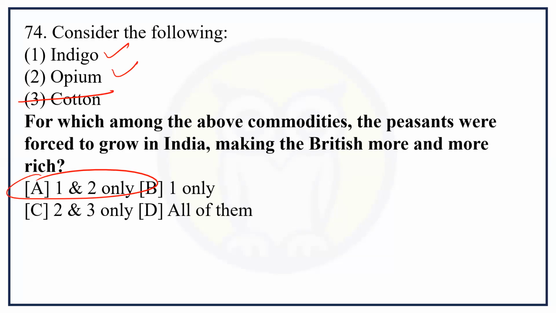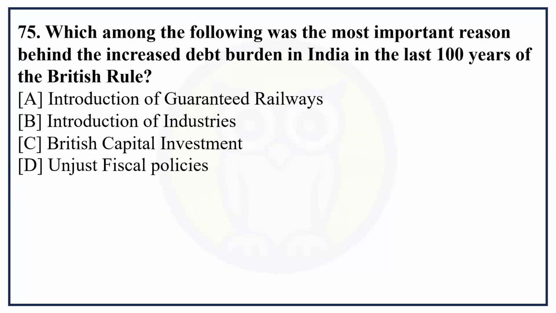Which among the following was the most important reason behind the increased debt burden in India in the last 100 years of British rule? British capital investment is the correct answer. Option C is correct.